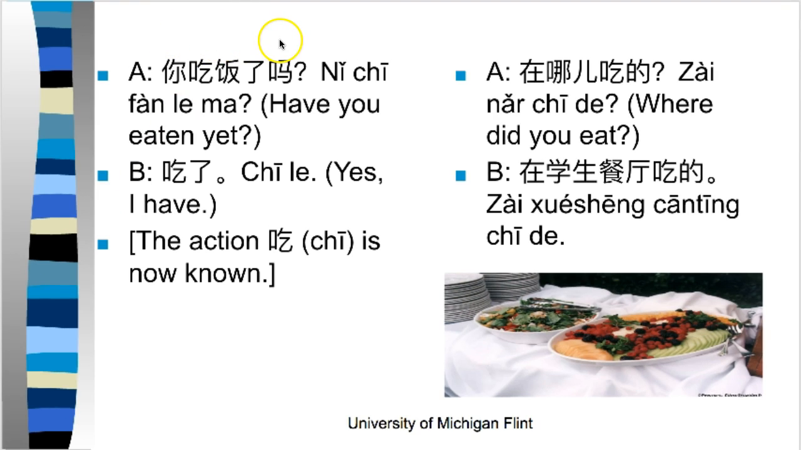你吃饭了吗? Oh, new topic here. We have, you eaten yet? 吃了, yes, I ate. Then I'm going to ask for some details about how or who or where or when you ate. 在哪儿吃的? 在学生餐厅吃的. Okay, that's our 是的 structure, and those are our grammar points for today.